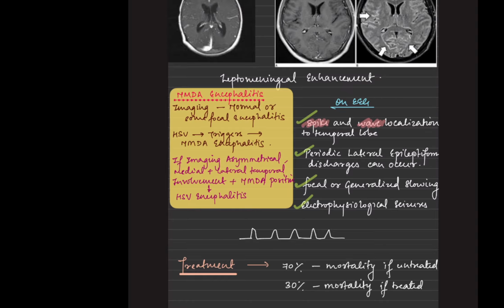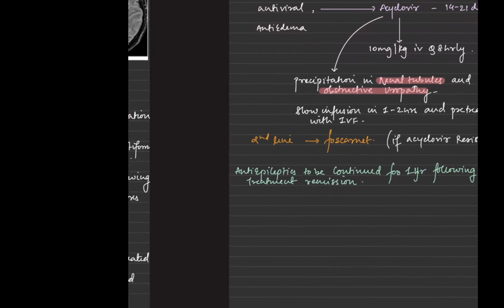Okay, so there is EEG also that we will be doing because there will be seizures. In the EEG, there are certain characteristic things like a spike and wave localization to the temporal lobe, periodic lateralized epileptiform discharges, focal and generalized slowing, and there could also be electrophysiological seizures. Even if we treat the patient, the mortality is almost 30%. So remember this, this is very important.